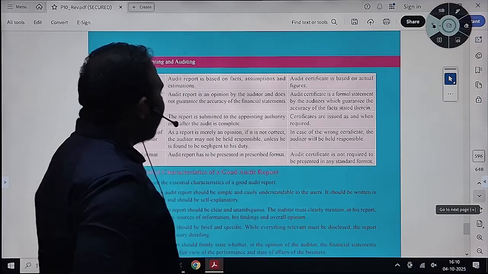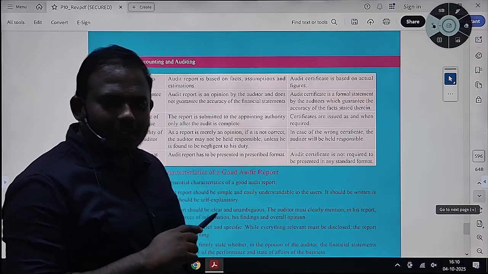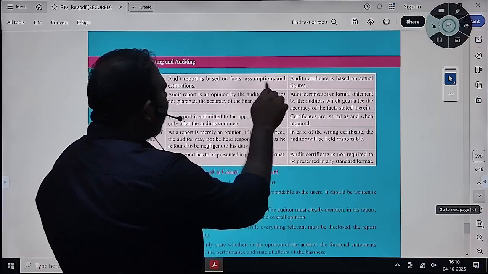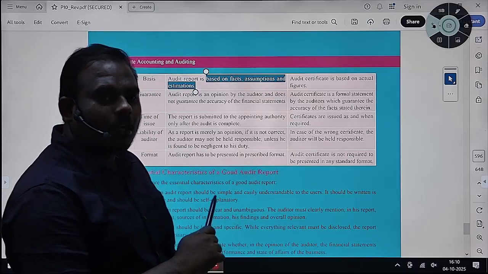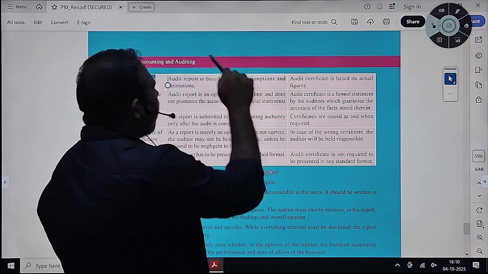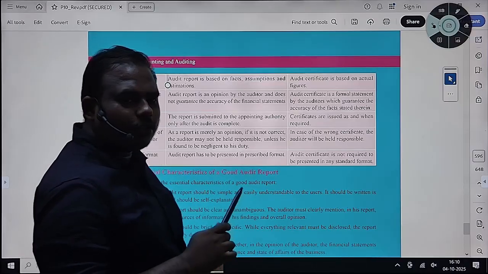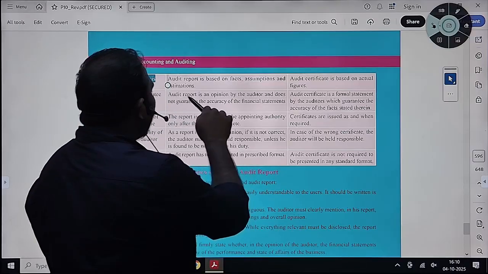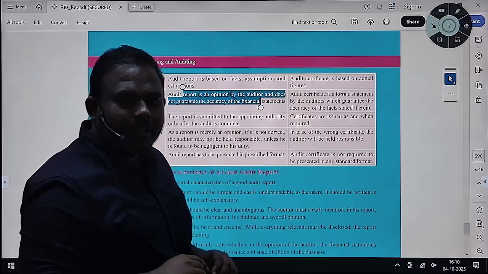An audit report is always based on facts, assumptions and estimations. So there will be some facts. I don't say they are all assumptions and estimations. There will be some facts, some assumptions and estimations, on which you will issue the audit report. But here you will only consider actual figures, and you will not go for assumptions.